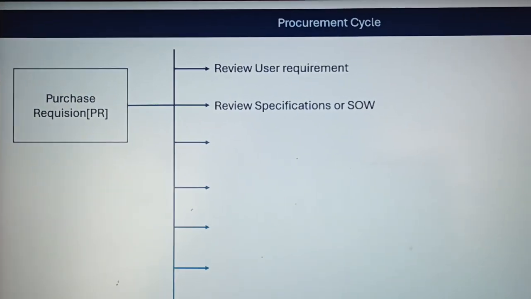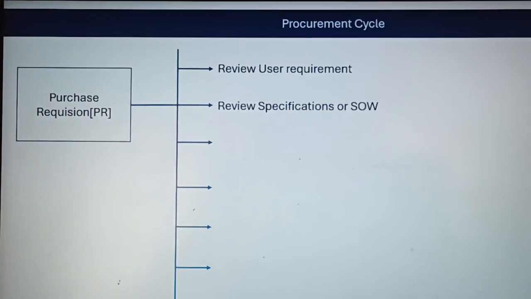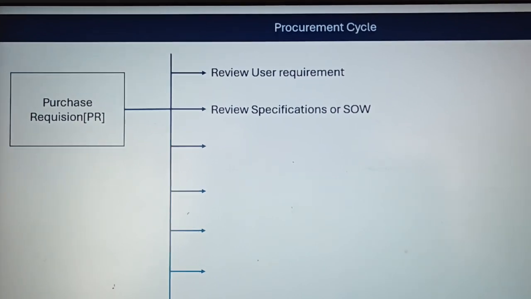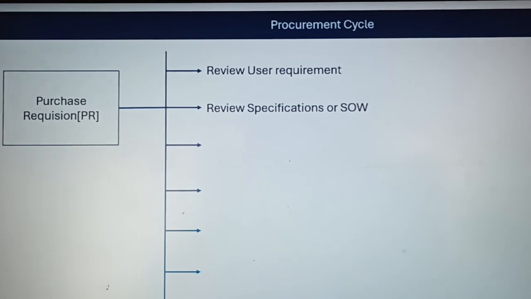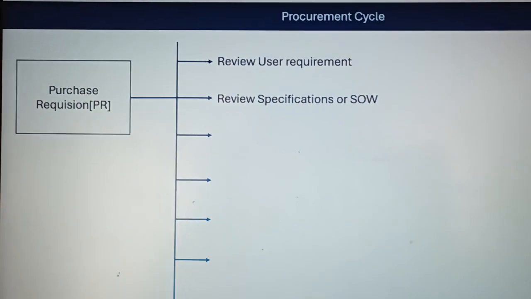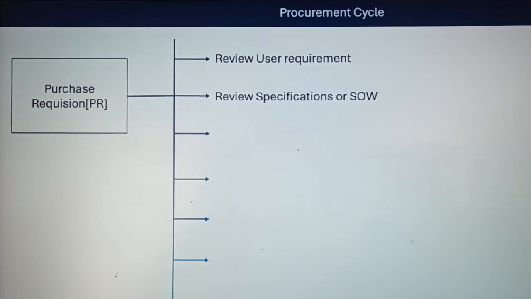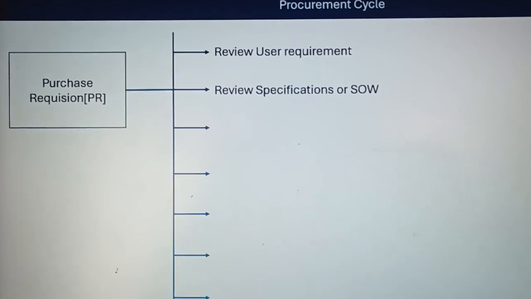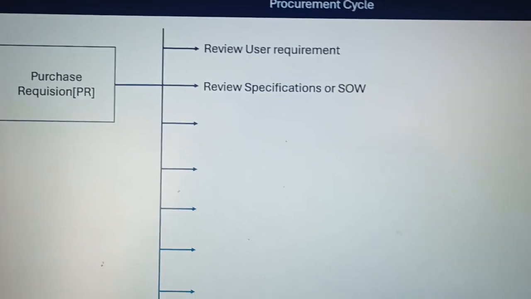Sometimes it is also possible that there is only one OEM for that product. There are so many things where they deal directly with the OEM. In that case it is compulsorily mentioned that it is a specific item which comes under a critical category and we need a contract directly from the OEM. So these things should be reviewed in the purchase requisition properly.